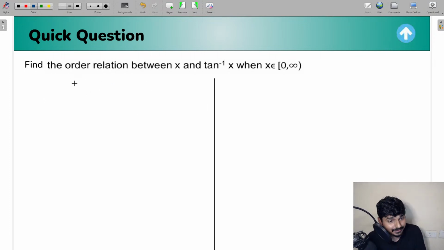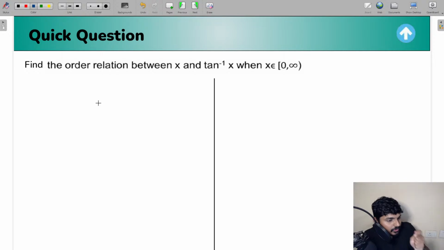But if I give you two functions and an interval, and ask you to compare them and tell me which one is higher and which one is lower, the problem starts. In the interval x belonging to 0 to infinity, how would you know whether x is greater or tan inverse x is greater? For that we can use the calculus method, that is, the monotonic functions method.